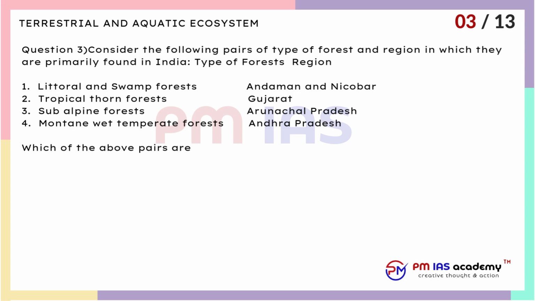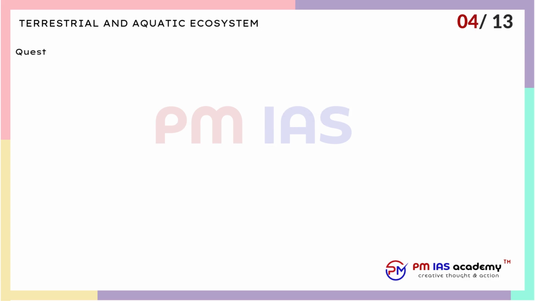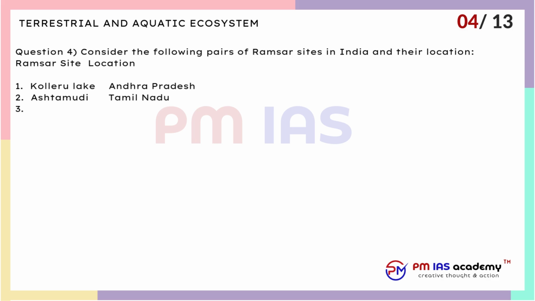A. 1, 2 and 3 only. B. 1 and 4 only. C. 2 and 3 only. D. 3 and 4 only. Question 4. Consider the following pairs of Ramsar sites in India and their location. Ramsar site. Location. 1. Koleru Lake. Andhra Pradesh. 2. Ashtamudi. Tamil Nadu. 3. Lona Lake. Maharashtra. 4. Kabartal. Bihar. Which of the above pairs are correctly matched?